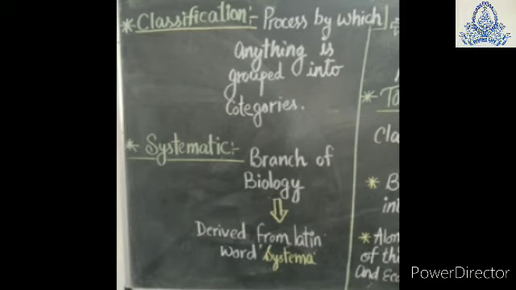Why do we need classification? We need classification so that we can divide organisms into convenient categories, so that we can study them easily. We divide organisms on the basis of some characteristics which we can see in them. Systematics is the branch of biology which studies classification, derived from the Latin word systema, meaning systematic arrangement of organisms.